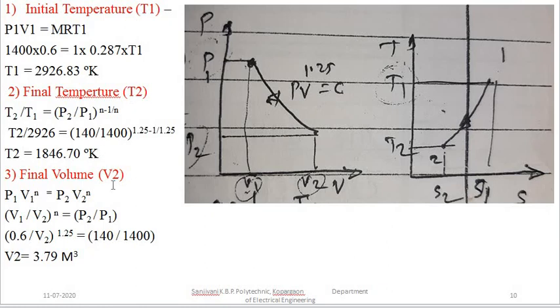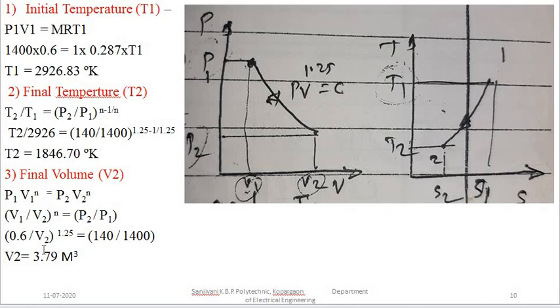What is the unknown regarding the PVT relations? The unknown in this case is only the final volume V2. So you have to calculate the final volume V2. We can write the polytropic equation applied at state point 1 and state point 2, that is P1 V1 to the power n is equal to P2 V2 to the power n. Therefore, we can write this as V1 upon V2 to the power n, that is equal to P2 upon P1.